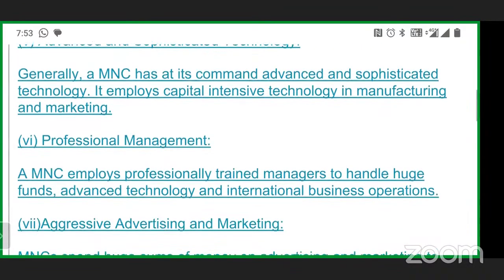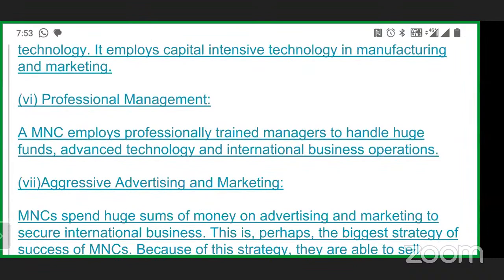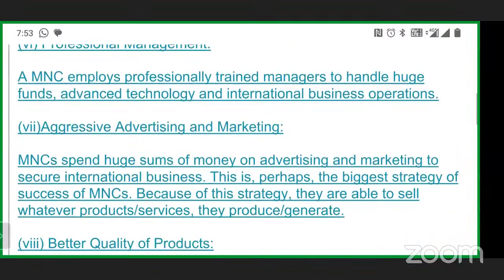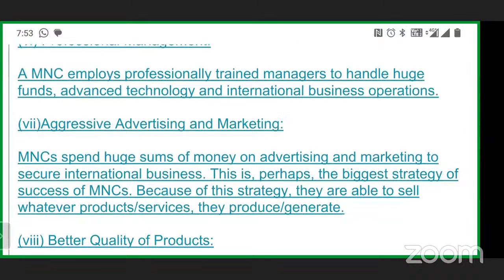Then professional management. Now an MNC employs professionally trained managers to handle huge funds, advanced technology and international business operations. So that was called professional management. Then aggressive advertisement and marketing. Aggressive does not mean aggression.